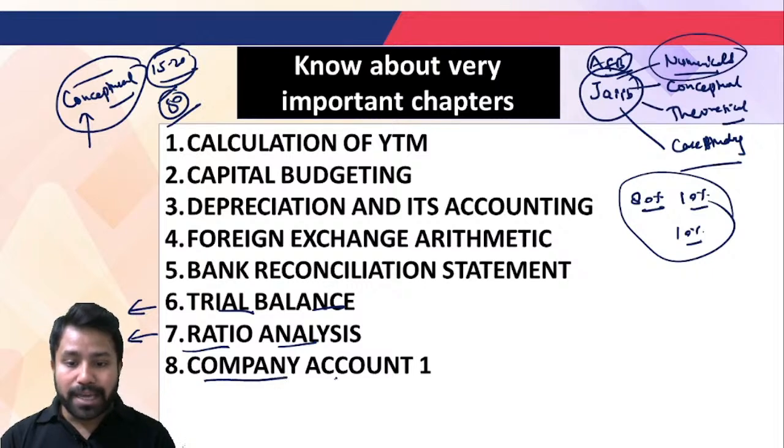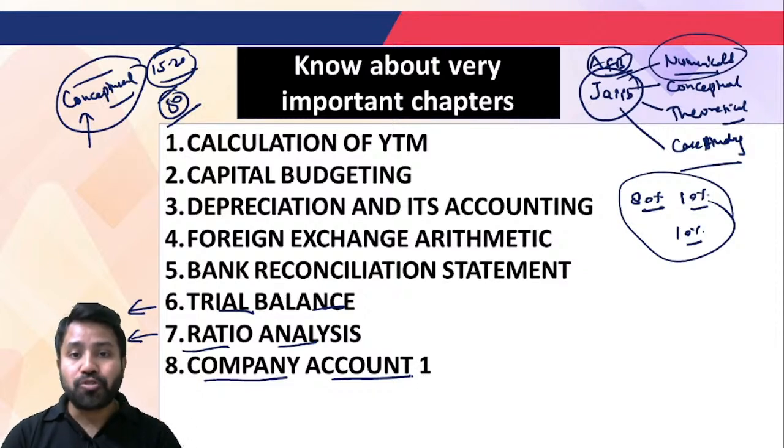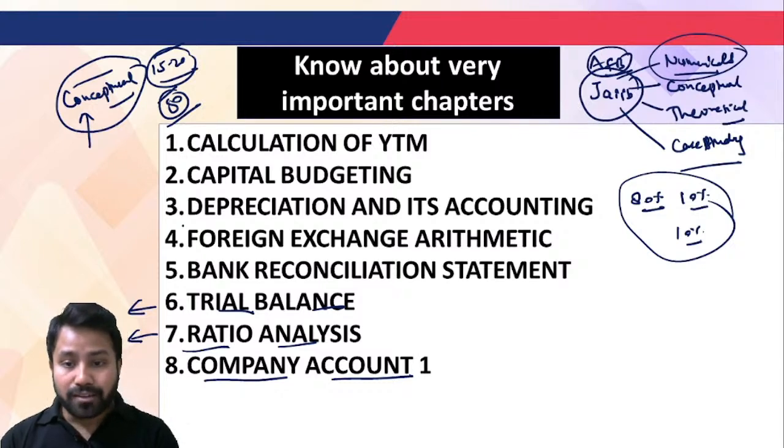And after that, Company Accounts 1. This is a very important chapter, because you are going to understand how to issue shares, and how the company records the transactions of the share issuance process. So pen down that there are eight chapters that you have to understand very well. I think everyone should pen this down.